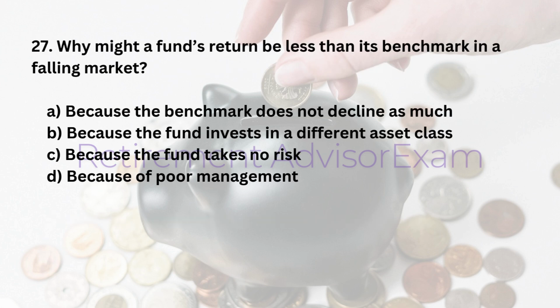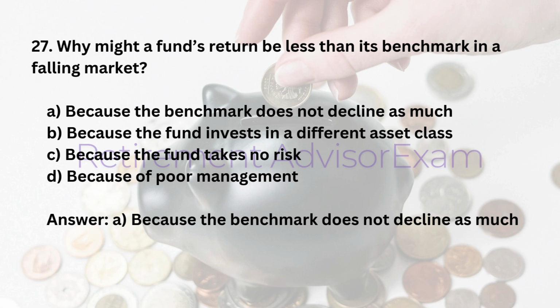27. Why might a fund's return be less than its benchmark in a falling market? A. Because the benchmark does not decline as much. B. Because the fund invests in a different asset class. C. Because the fund takes no risk. D. Because of poor management. Answer: A. Because the benchmark does not decline as much.